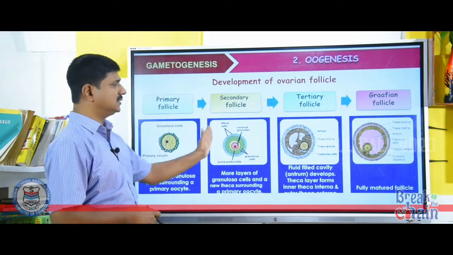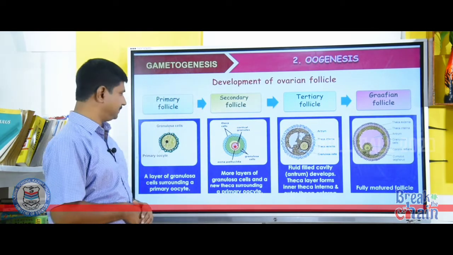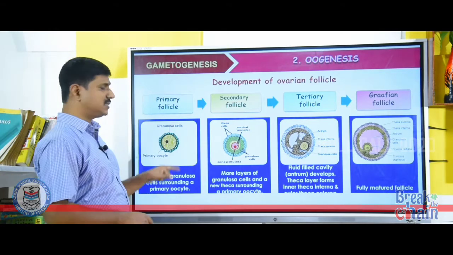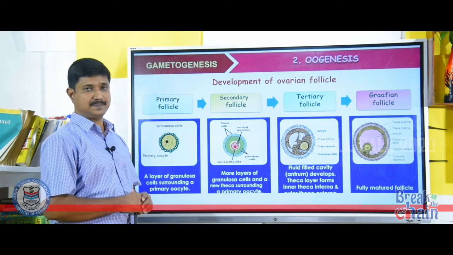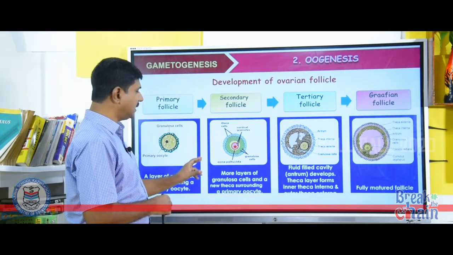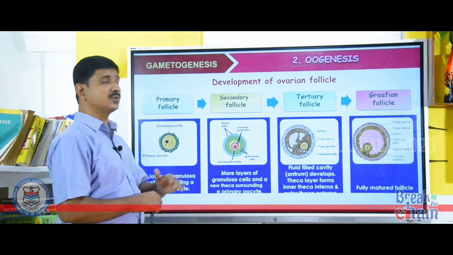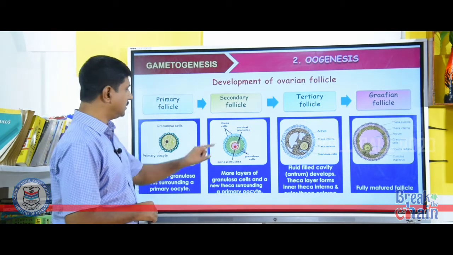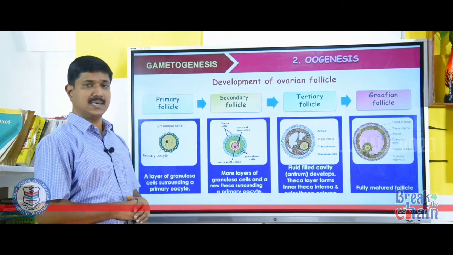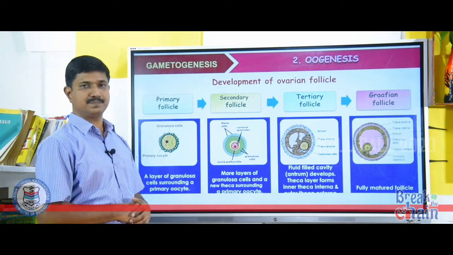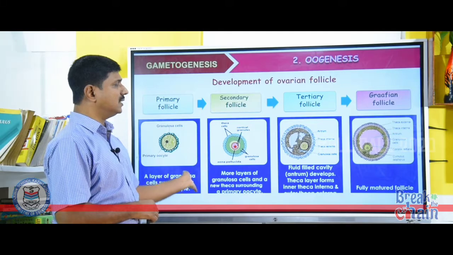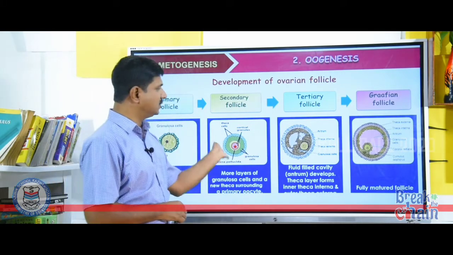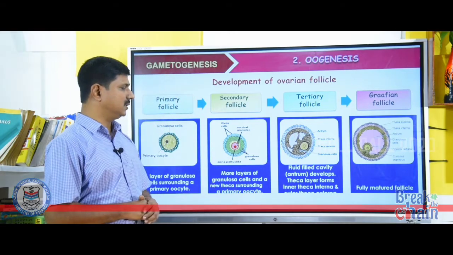You can see here the development of primary follicle. The primary oocyte is covered by a layer of granulosa cells, called a primary follicle. Then the primary oocyte is surrounded by many layers of granulosa cells to form secondary follicle and a theca layer also. Secondary follicle is covered by a theca layer. Then secondary follicle transforms into tertiary follicle.